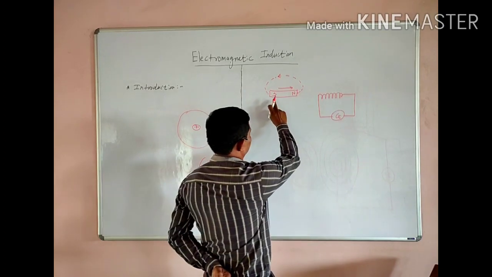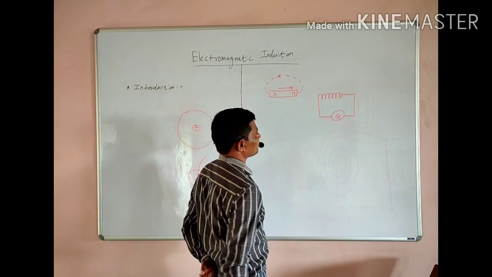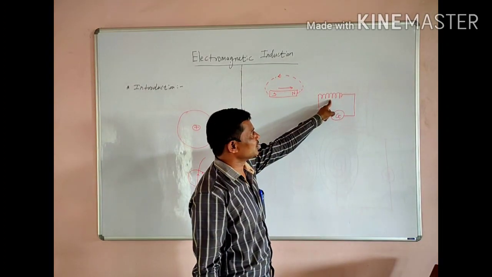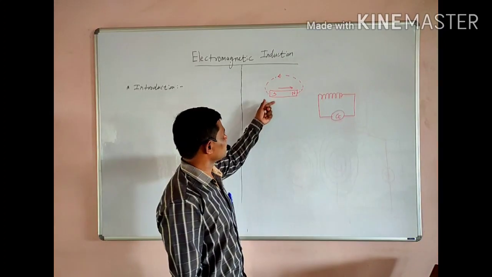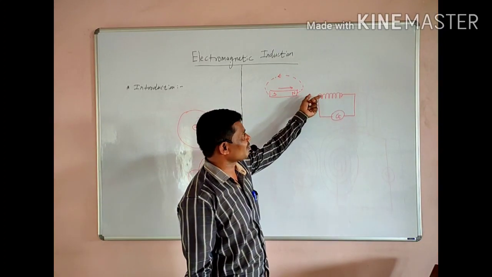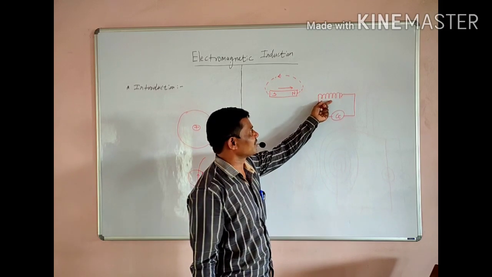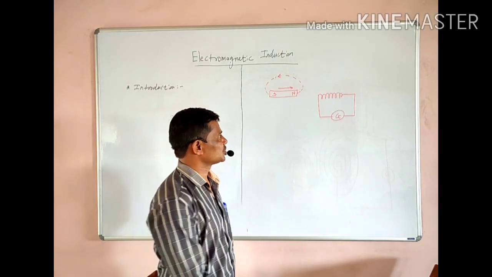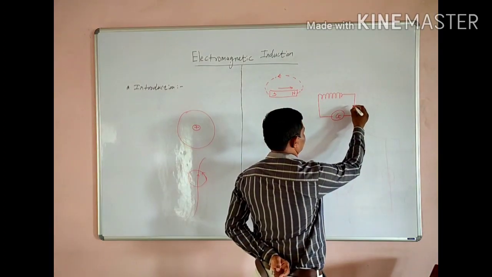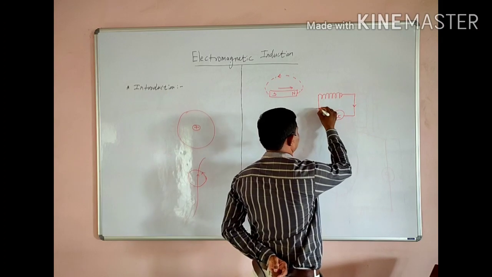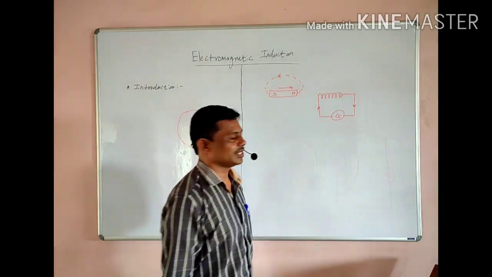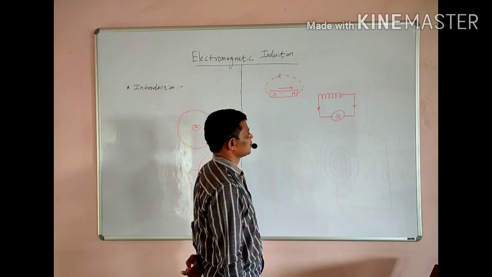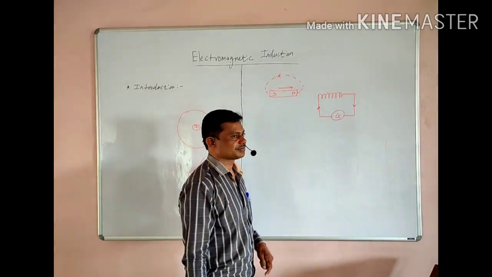We observe that when this bar magnet is moving towards the coil, this magnetic flux gets linked with this coil. When the magnet is in motion, the number of lines of force, or magnetic flux linked with this coil, goes on increasing, and due to this change Faraday observed that a current is set up inside the closed circuit, and this current is measured by using this galvanometer.